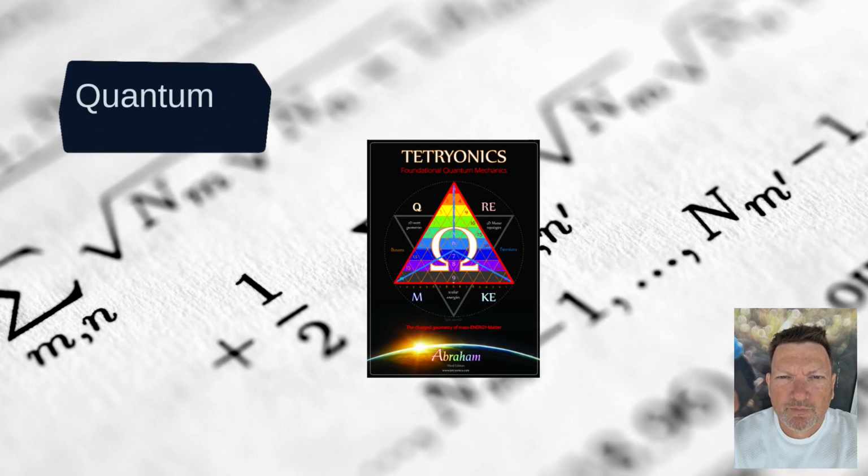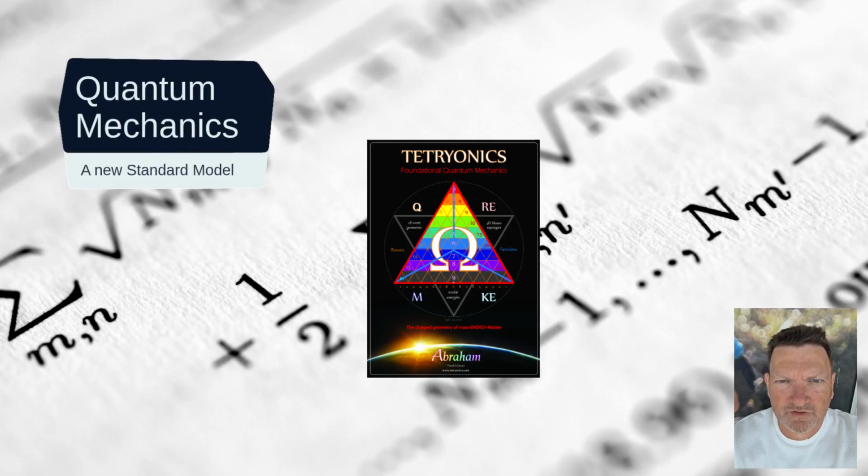Quantum mechanics has long been shrouded in mystery: wave-particle duality, uncertainty, quantum jumps. Tetryonics resolves these paradoxes by restoring the correct geometry. Electrons are not clouds, they are 12p quantum rotors. Energy is not a probability, it is equilateral tessellation. Quantum jumps, they're field reconfigurations, not teleportation. Every quantum number, every orbital, every spectral line arises from the contracted charge geometry of the nucleus. Quantum mechanics becomes clear when the geometry is correct.